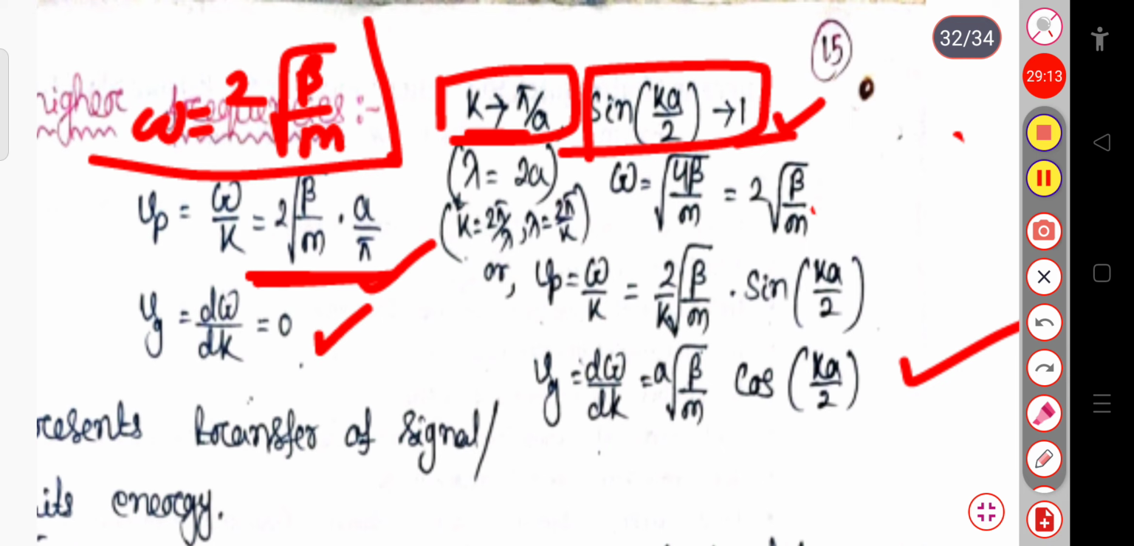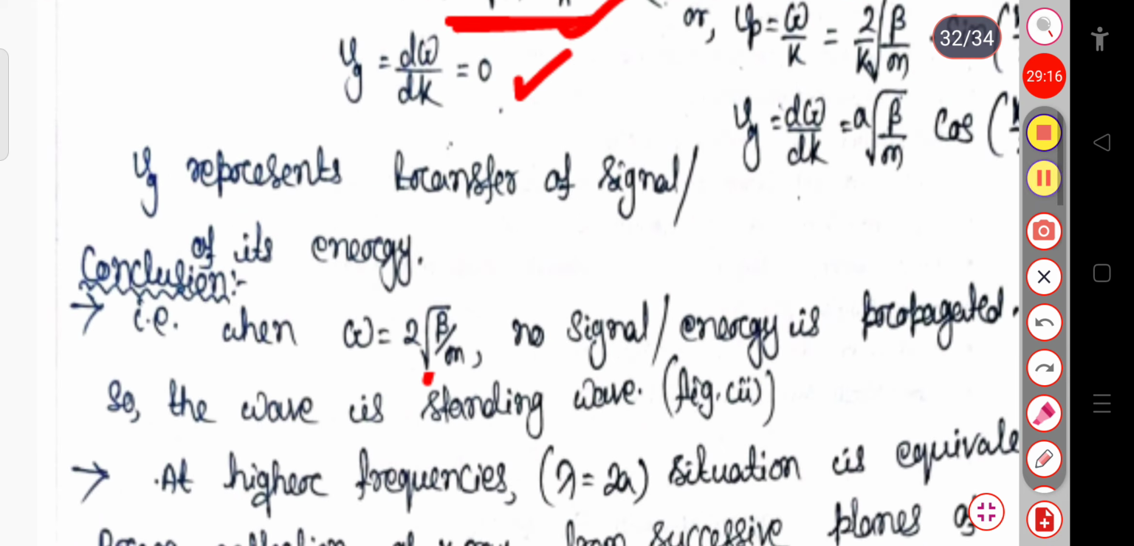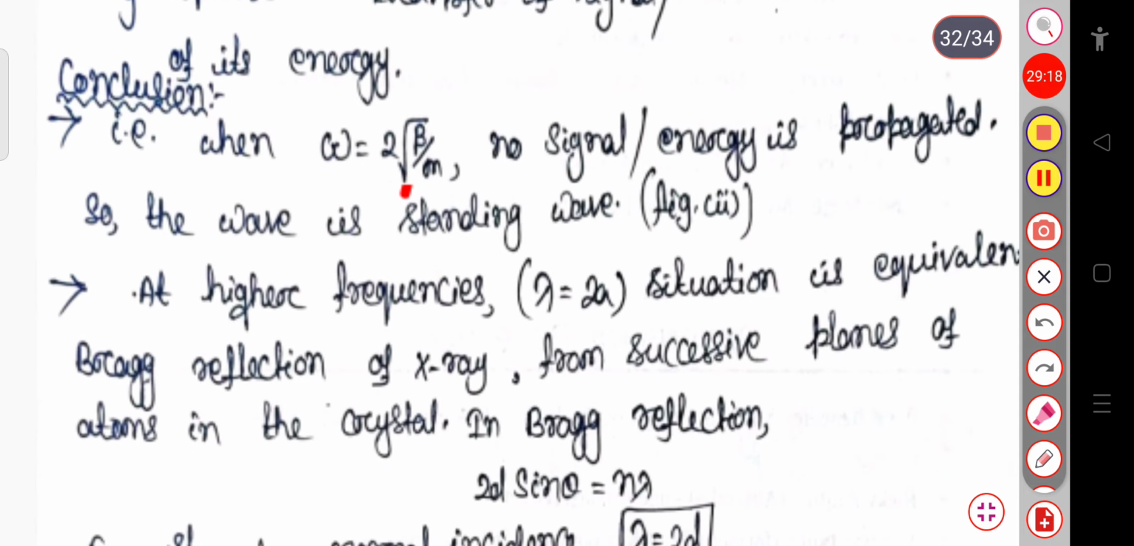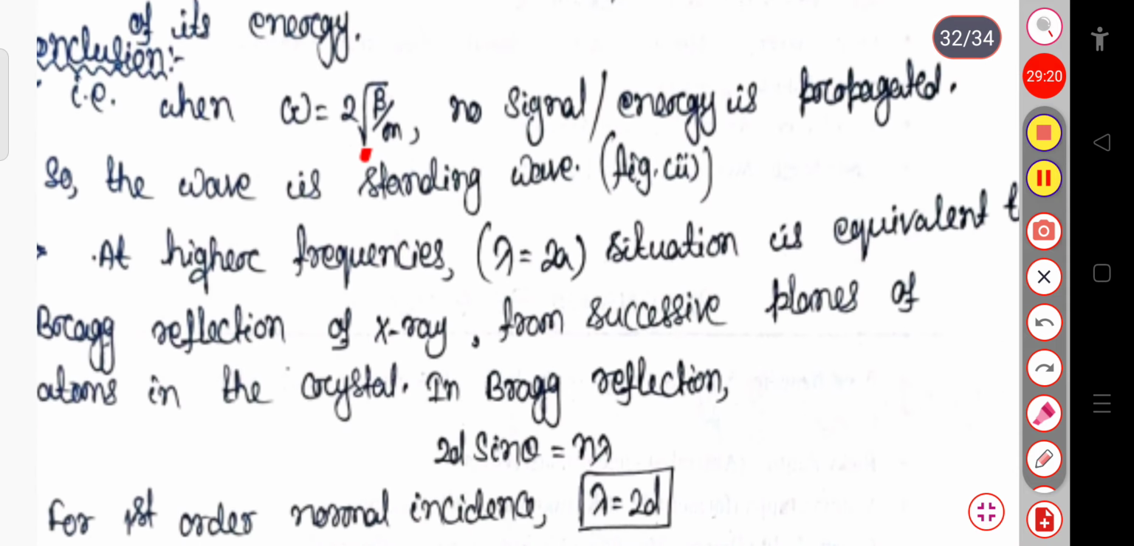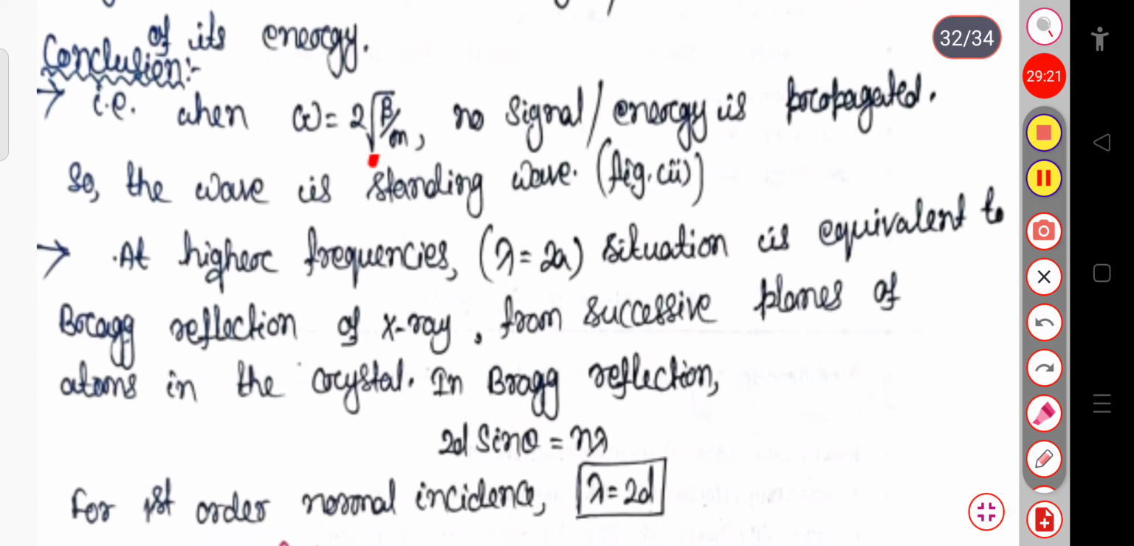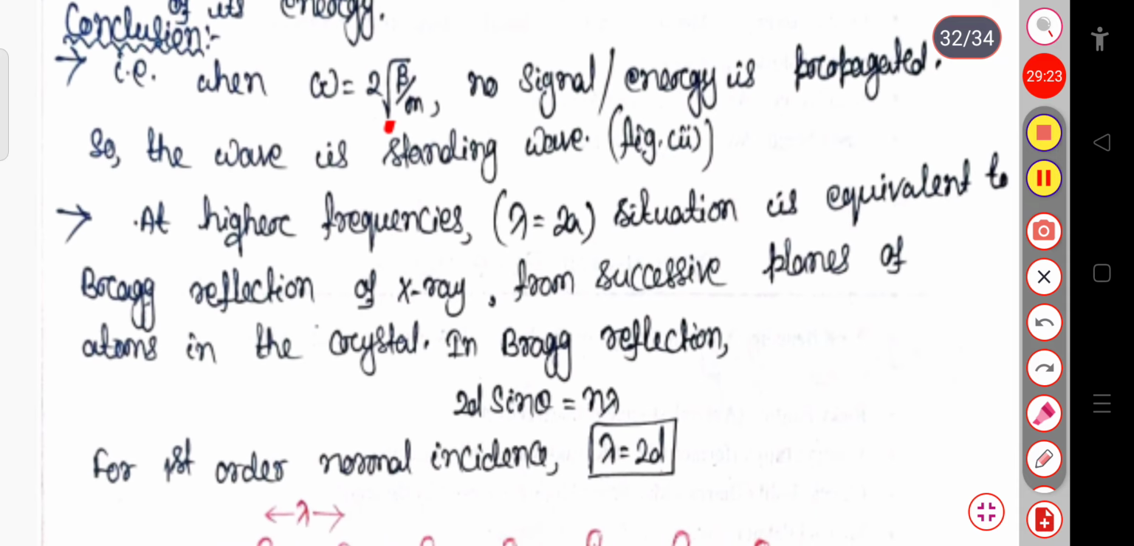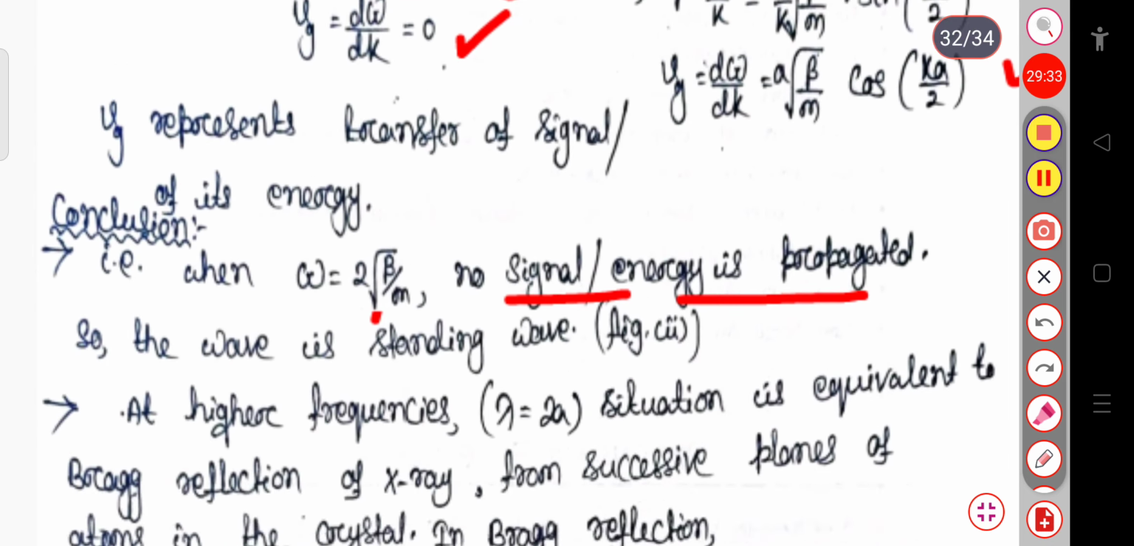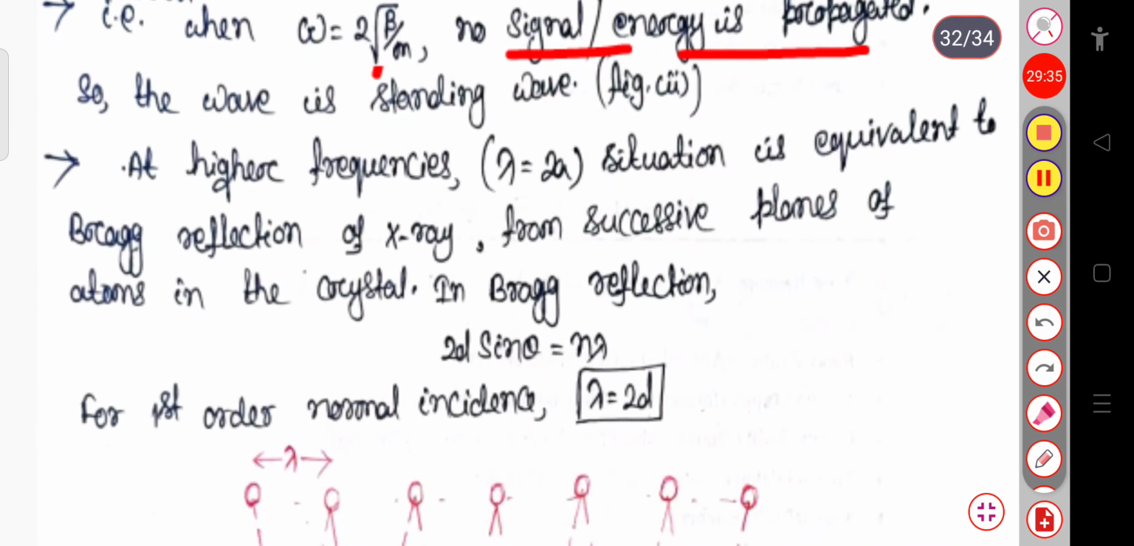This Vg represents the transfer of signal or energy. So the conclusion is, when this omega value is 2 into root over beta by m, no signal or energy is propagated, because here d omega by dk is 0. So the wave is a standing wave. You can see here the standing wave.